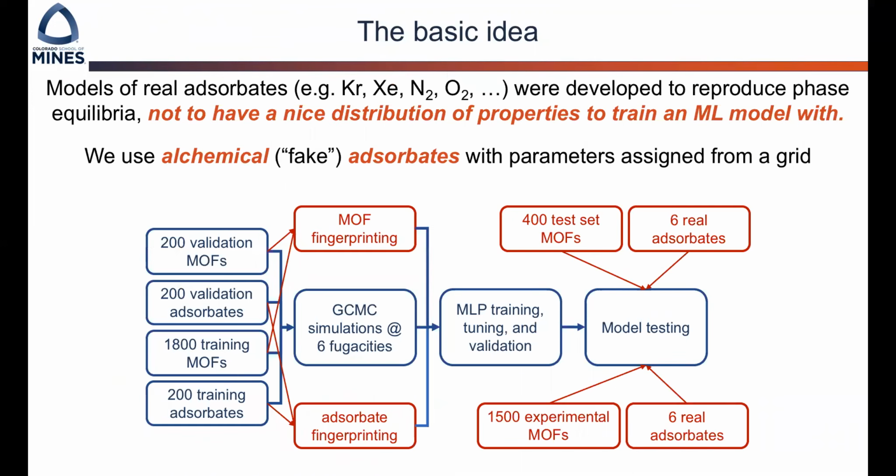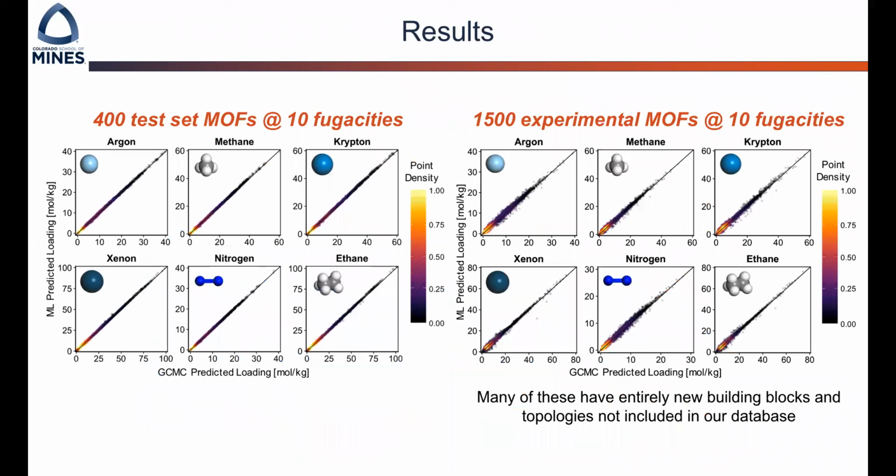The problem is, models of real adsorbates were developed to reproduce physical reality, not to have a distribution of parameters suitable to train a neural network with. Luckily, in simulations, we can just invent adsorbates whose parameters are not designed to reproduce physical reality, and we can assign these parameters on a grid. Thus, we trained our model on these alchemical adsorbates and tested it on real adsorbates.